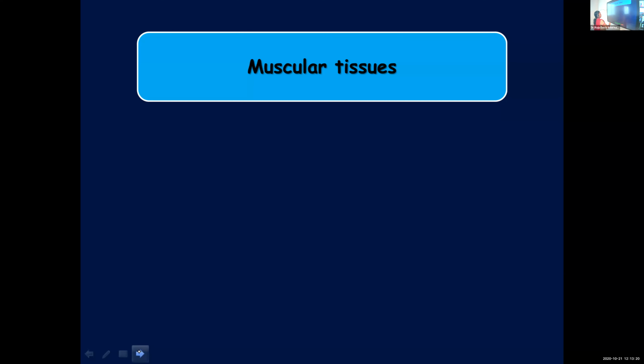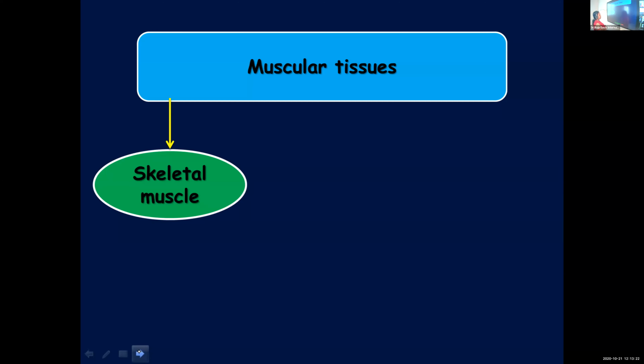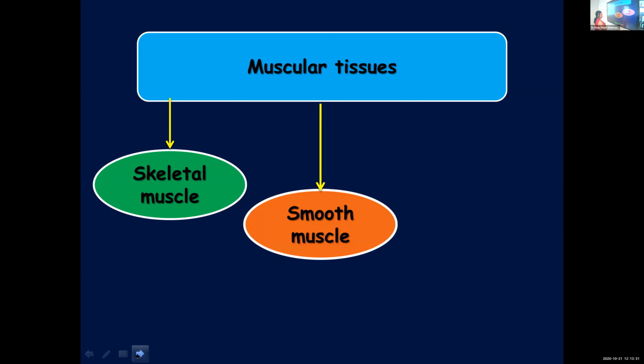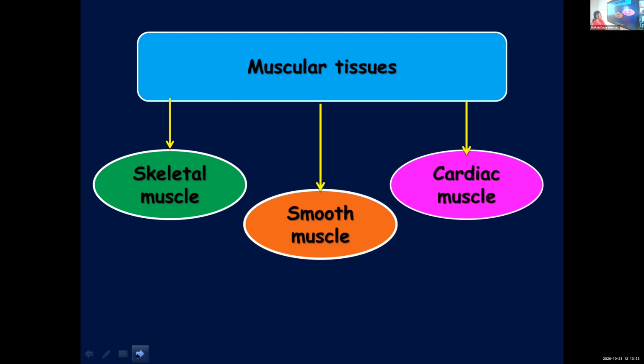Next, we will see the categorization of muscular tissues. Muscular tissues are broadly classified into three: skeletal muscle, smooth muscle, and cardiac muscle. Skeletal muscle, as the name suggests, is attached to bones. Smooth muscle is found in your internal organs.